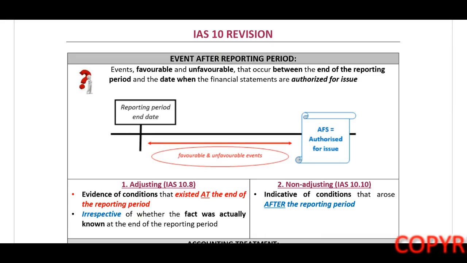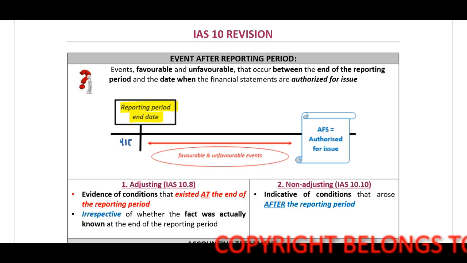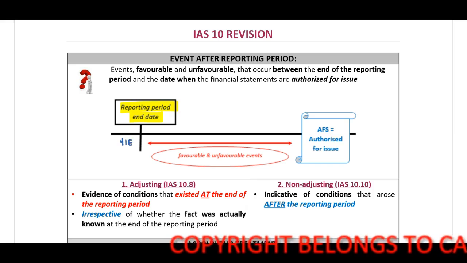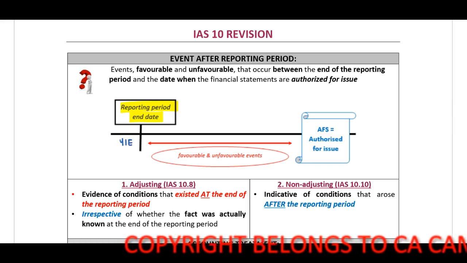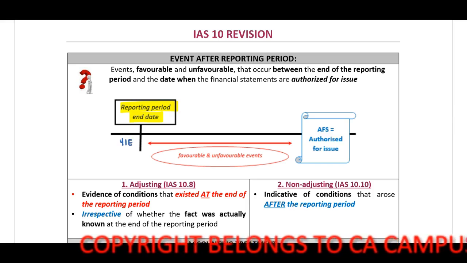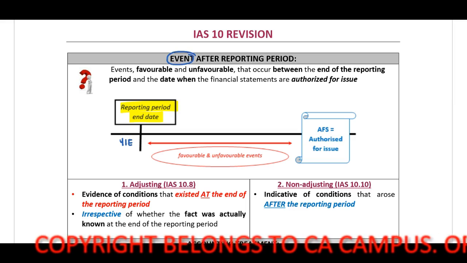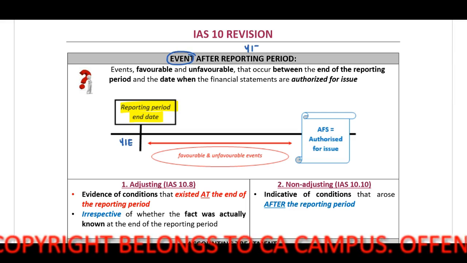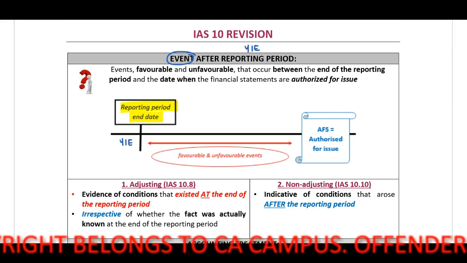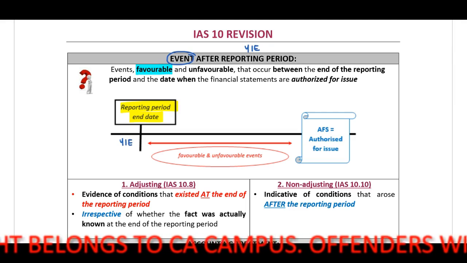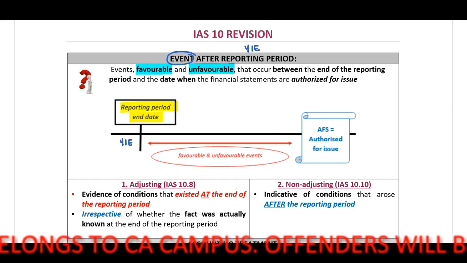When you work through the standards, you will identify that they talk about the reporting period end date. This will be the financial year end of an entity. Now, what is an event after reporting period? It's an event that occurs after the financial year end. Now, this event can be favorable, positive, and unfavorable.